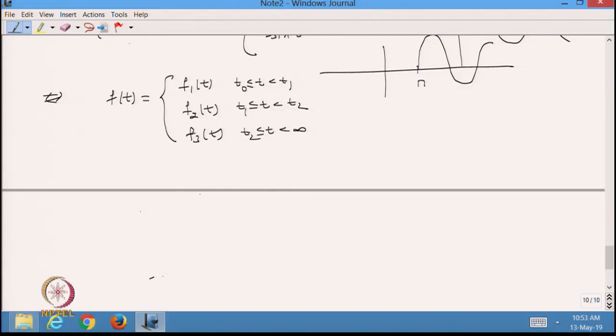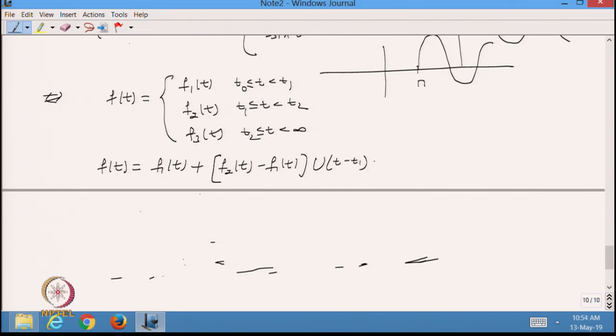So I can write f(t) is equal to f1(t), then f2(t) minus f1(t), multiplied by the unit step function at t1, since f1 and f2 are separated at the point t1, plus f3(t) minus f2(t) multiplied by the unit step function u(t minus t2).